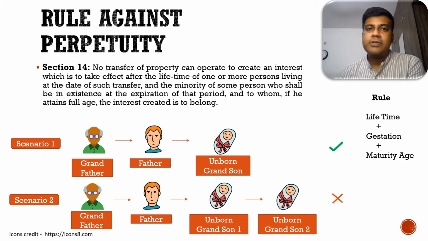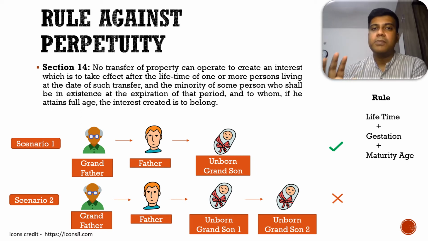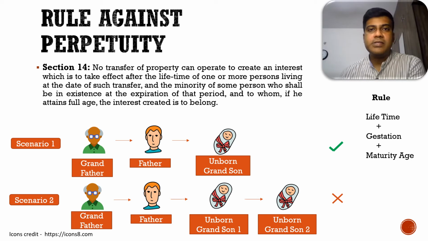I hope you understood the rule. It is pretty simple and straightforward. So it cannot be transferred to an unborn grandson without being transferred through a living person. It cannot go beyond one unborn grandson or unborn person. So that is the simple rule. I tried to explain with scenario 1 and scenario 2. Hopefully that has cleared your thoughts or understanding on the rule against perpetuity.